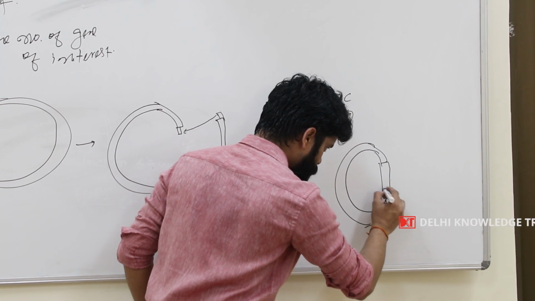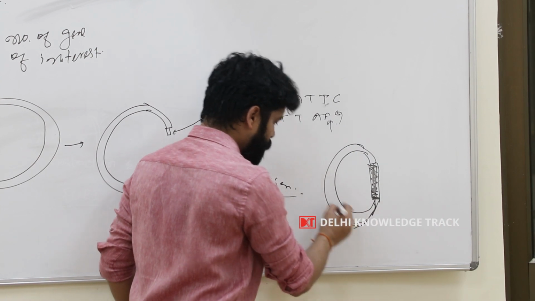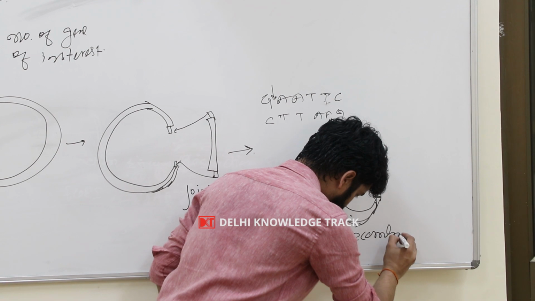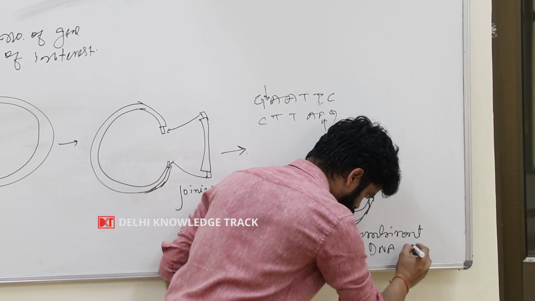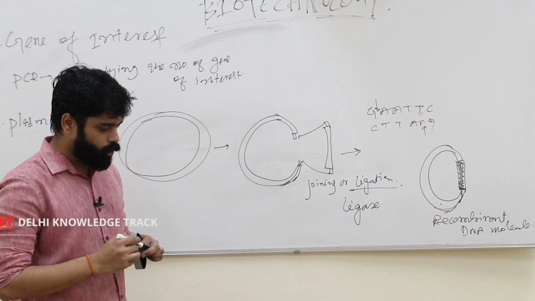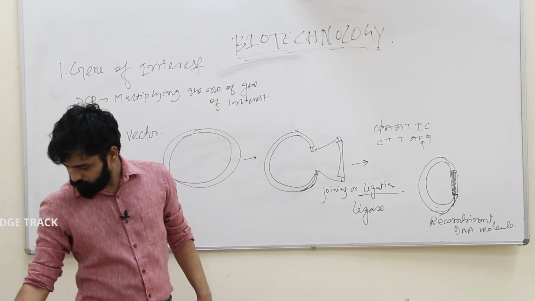This is the gene of interest, and this is our vector molecule, and this is called a recombinant DNA molecule. Why are we calling this molecule recombinant? Because it is a combination of gene of interest and plasmid vector.